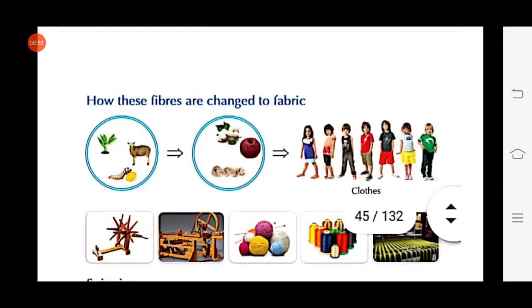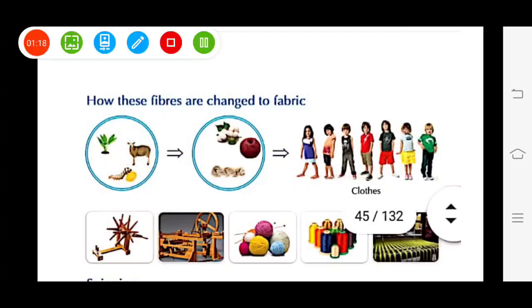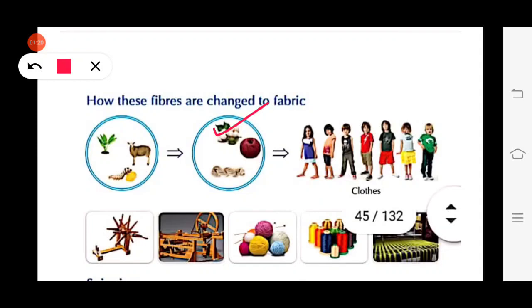Look at here. This is a cotton plant. From cotton plant we get cotton. This is a sheep. From sheep we get wool. This is silkworm. From silkworm we get silk. From this cotton, wool or silk we can make different types of clothes. Okay?